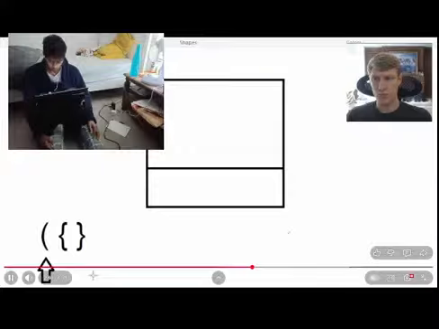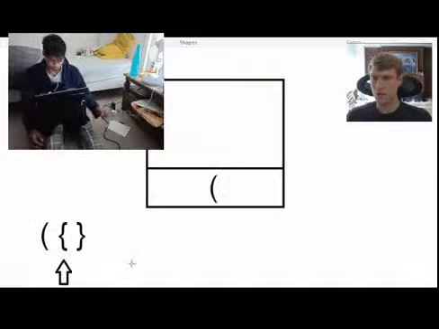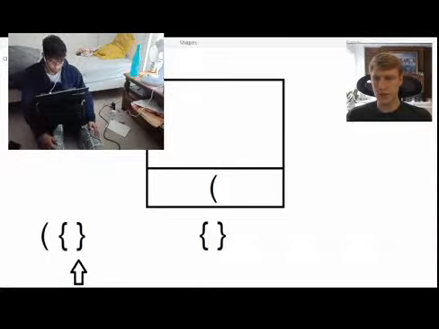This time our string is open parentheses, open curly bracket, then closed curly bracket. The first character is an open parentheses, so we will push it onto our stack. Our second character is an open curly bracket, so we'll push this onto our stack as well. Our third character is a closed curly bracket, so we will pop the top value off our stack and compare. These are valid brackets, so we can continue. But since we've gotten to the end of our string and still have values on our stack, we know that these brackets in the string are not valid, and we'll return false.